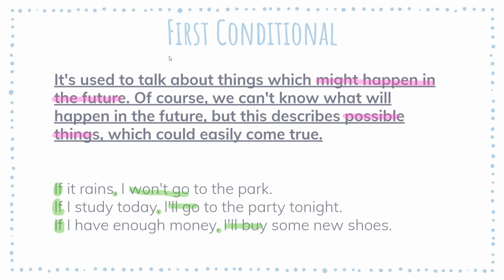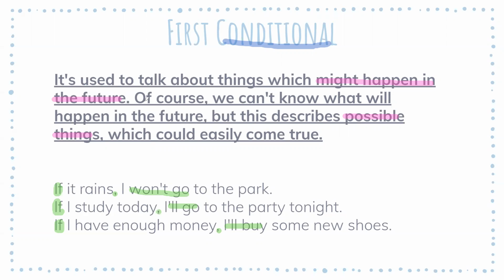Now, what about this? Because of the name, okay, first conditional, we know that there is obviously some type of condition. So the thing with these sentences is that you are always going to write a condition, and then the idea is that if that condition happens, if it comes true, then the result will happen.